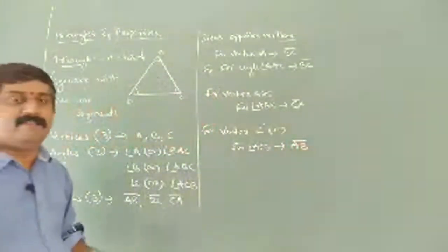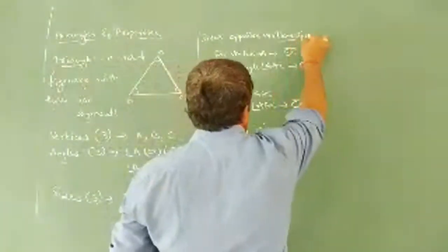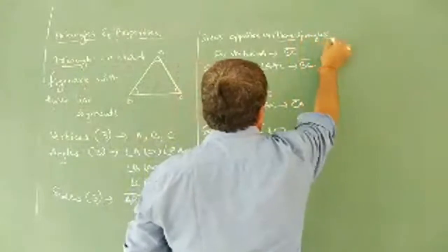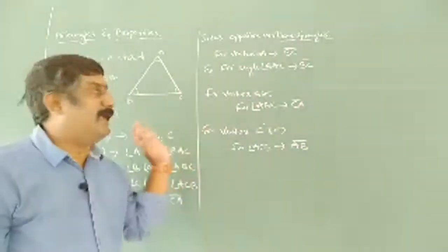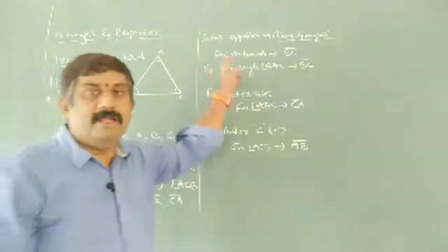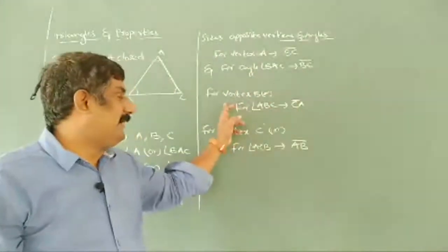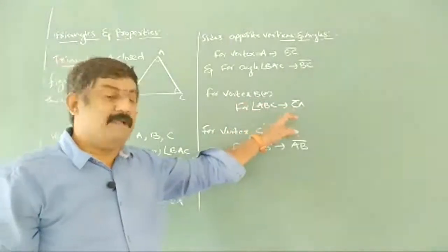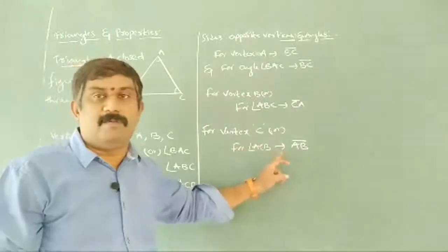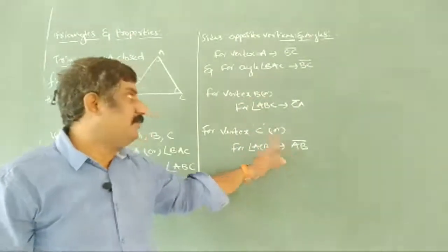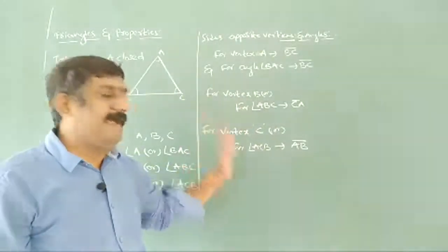So like this we can write sides opposite to vertices as well as angles. For vertex A or for angle BAC, the opposite side is BC. For vertex B or angle ABC, opposite side is CA. For vertex C or for angle ACB, opposite side is AB. Okay. So these are the sides which are opposite to vertices and as well as opposite to angles.